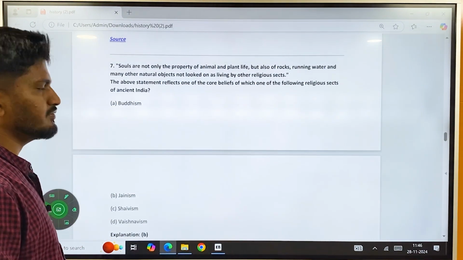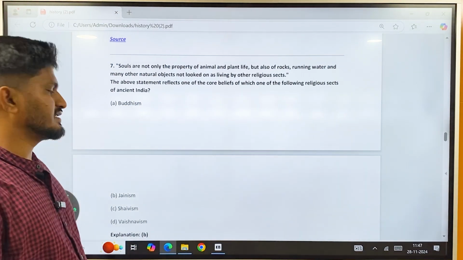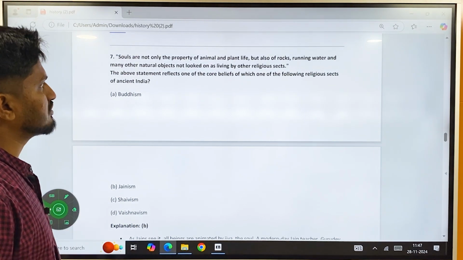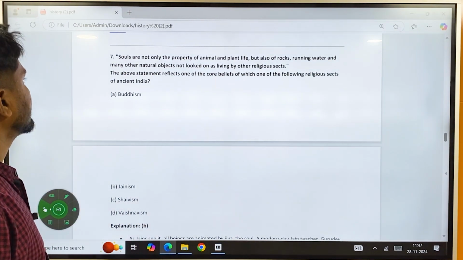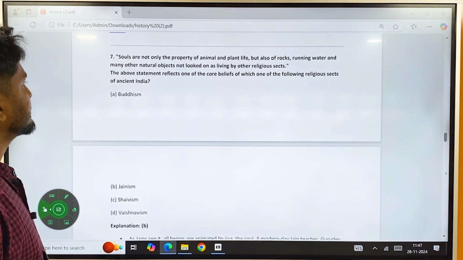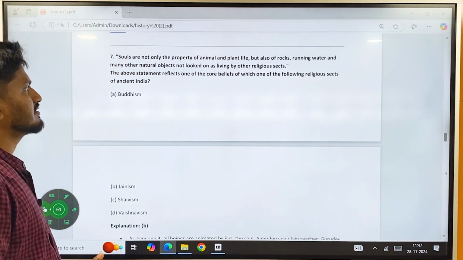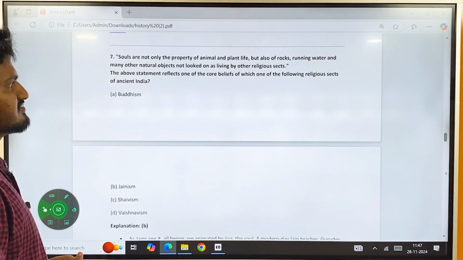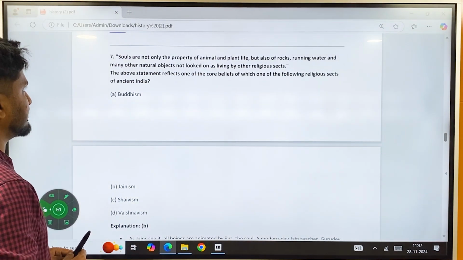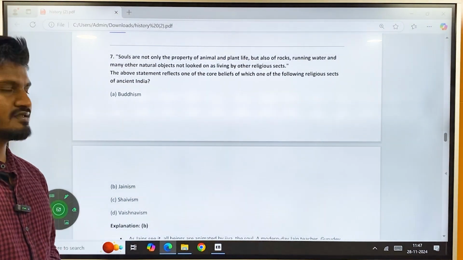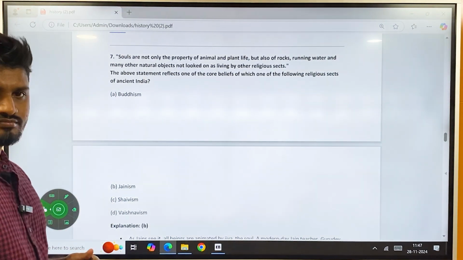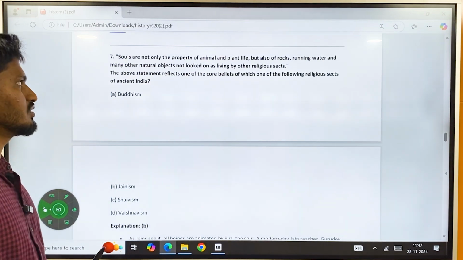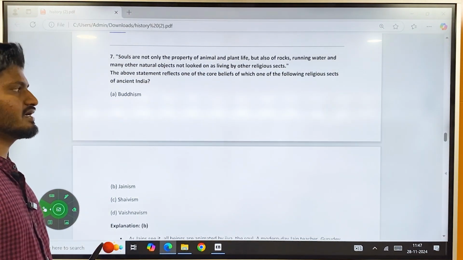And then the 7th one, again a question related to Buddhism and Jainism. Souls are not only the property of animals and plant life, but also of rocks, running water, and many other natural objects not looked on as living organisms by other religious sects. The above statement reflects one of the core beliefs of each of the following religious sects in ancient India. Meaning, souls are present not only in animals or plant life, but also in rocks, running water, and many other natural objects that other sects do not look on as living beings.